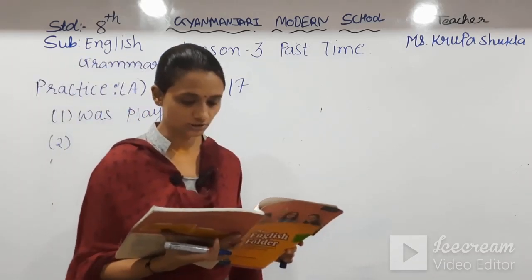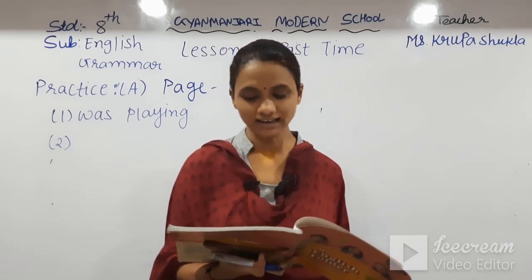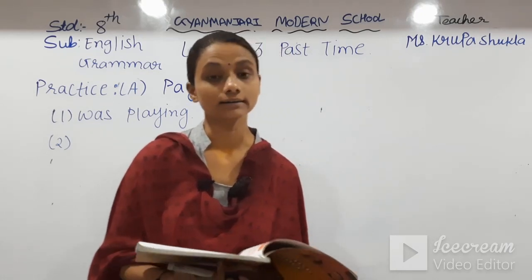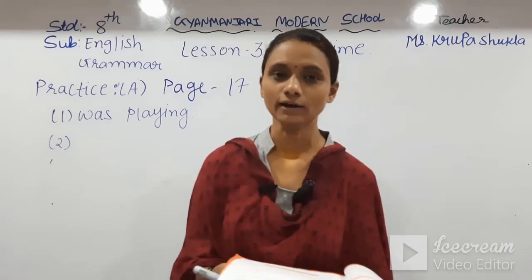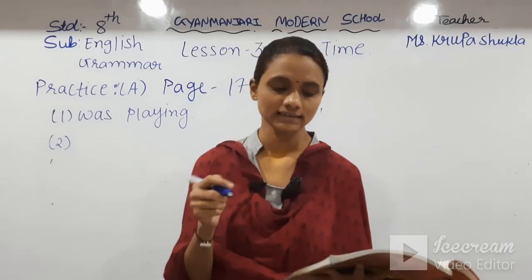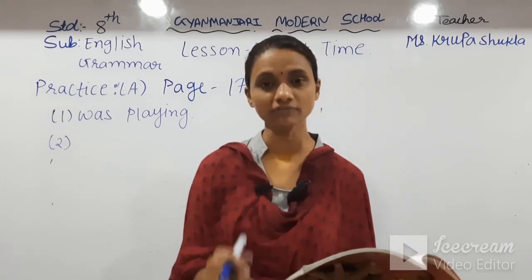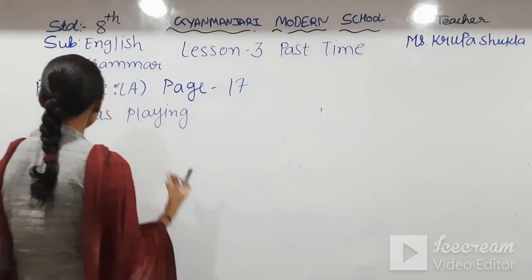Now second, in the same paragraph. I blanked to the club by 3 p.m. and didn't leave until 6. You can ask the staff there. Now what happened? See, didn't leave until 6 means here didn't is simple past tense. So we have to use simple past tense in this blank. What is the simple past tense form of get? It is got. So in the second we'll use got.